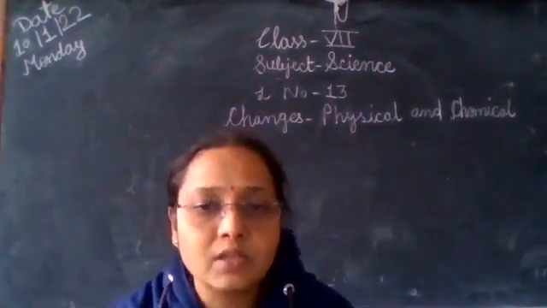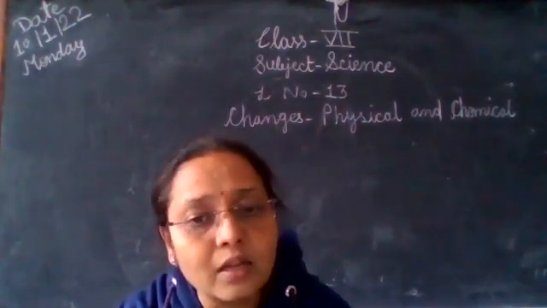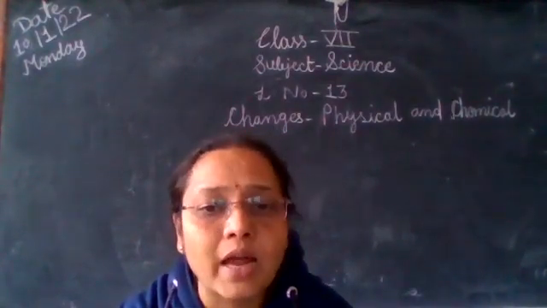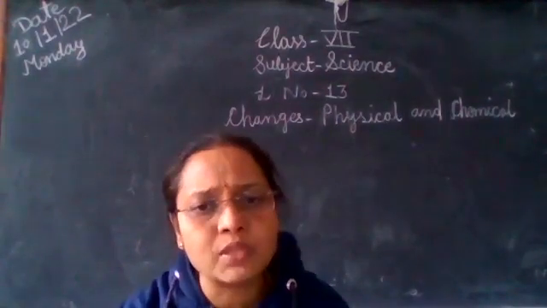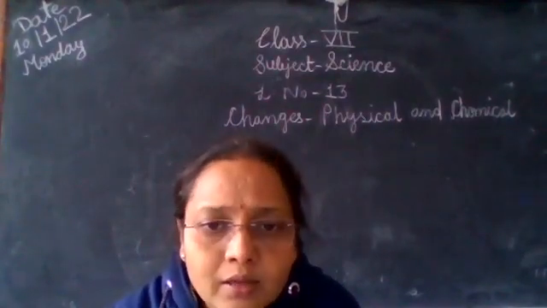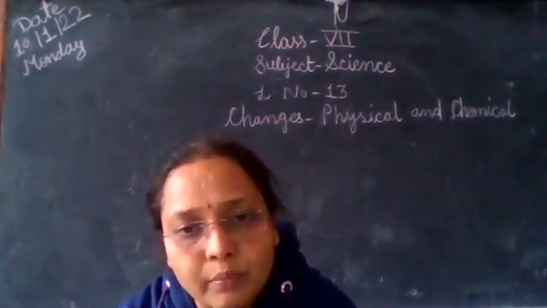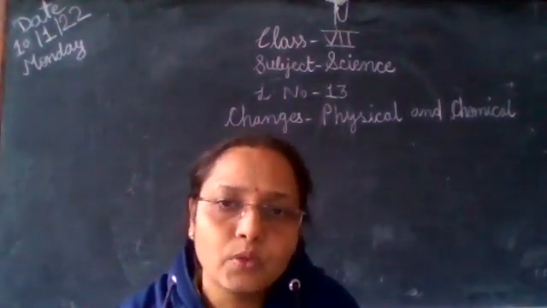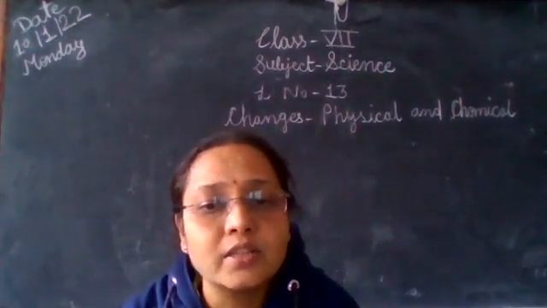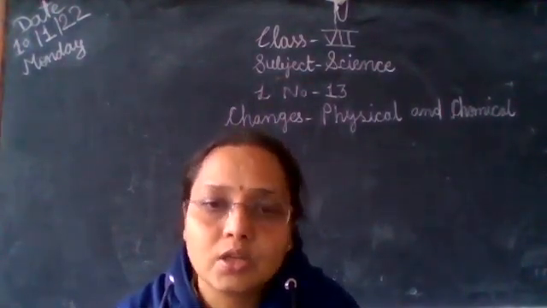So that is reversible change. But some changes cannot reverse back. These are irreversible changes. Okay. Take an example, ripening mango. From a raw mango you will get a ripe mango, but from a ripe mango will you get a raw mango again? No. Suppose you have a dough. From dough you get bread, but from bread will you get dough again? No. Okay. So these are irreversible changes. Again, those changes never reverse back. So this is an irreversible change.